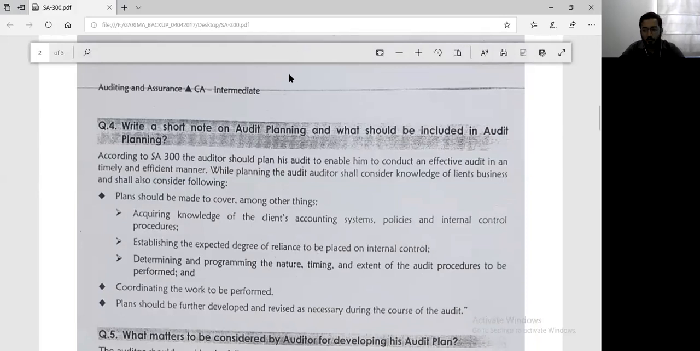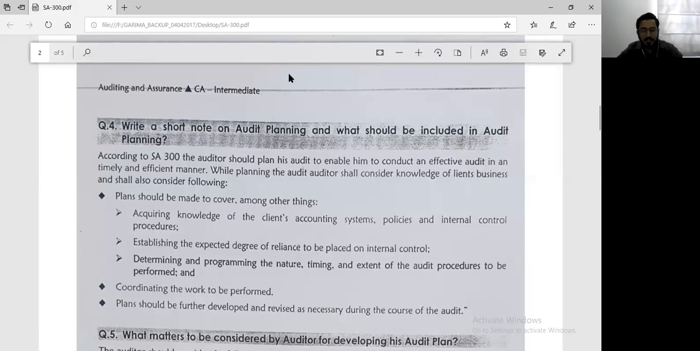However, before you do anything, or before beginning the audit, you must obtain the knowledge of the client's business, which means you must first understand their accounting system, understand the accounting policies that they have adopted, also understand the internal control procedures. So in the first place, you will obtain knowledge of the client's business in terms of accounting policies, accounting systems, and internal control.